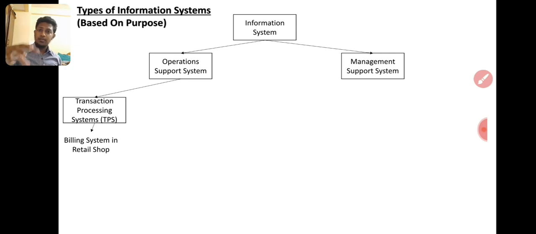Transaction processing systems are used in different functional areas of the business. For example, the accounts department also uses a transaction processing system. Then the manufacturing production department also uses it. Then sales and marketing departments also use it. Then human resource management also uses it. We already learned about HR software. So you take the data of the employees and capture it in the software. That is a human resource transaction processing system.